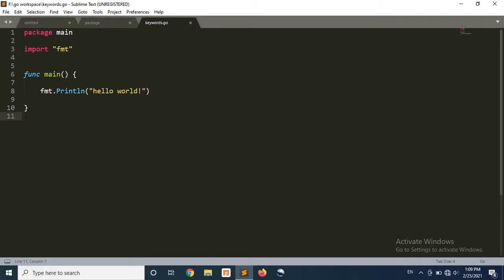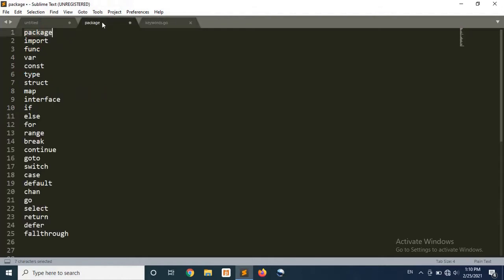In this video, we'll have a look at keywords in Golang. So the first thing that arises in our mind is, what is a keyword? The creators of any programming language use some words and they have restricted the use of those words. So basically, keywords are reserved words that are used in a programming language for a specific purpose, for a specific task. Every keyword is a part of programming syntax, so we cannot use those keywords according to our need. Keywords are used for a specific task as they are already defined in a particular programming language.